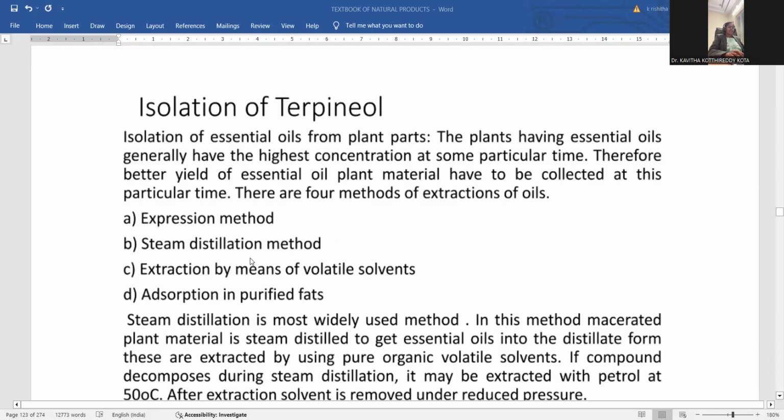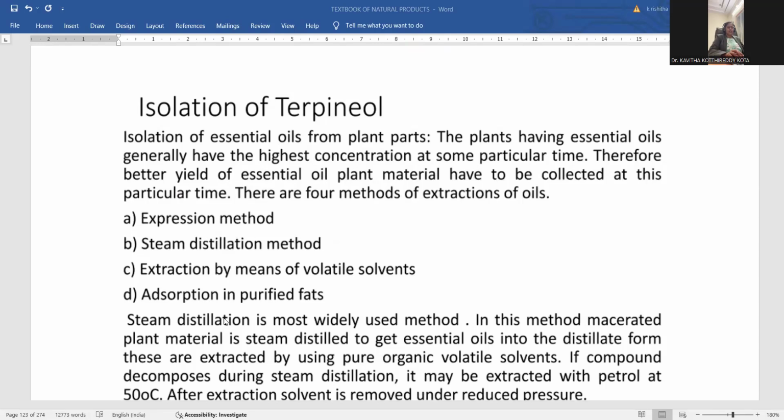Let me give the detailed documentation regarding the isolation of alpha terpineol, starting with isolation of essential oil from the plant part to be taken. Plants having essential oils generally have the highest concentration at a particular time. So for better yield, the essential oil plant material is collected at that particular time. Expression method, steam distillation, extraction by volatile solvents, adsorption in purified fats. These are the types of extraction methods; you can choose either method, not all the methods are necessary.